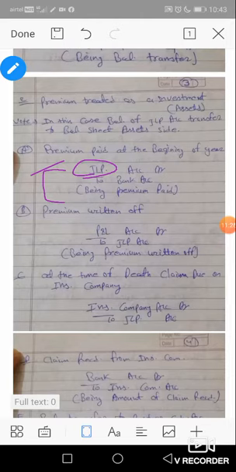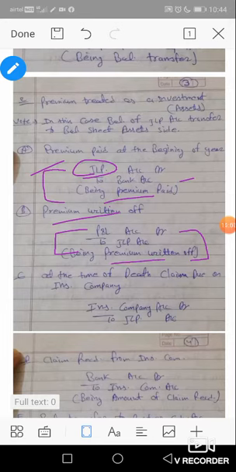The journal entry is JLP account DR to bank, being insurance premium paid. In the first condition, we made the entry insurance premium account DR to bank, but in the second condition, the JLP account replaces our premium account and the entry is JLP account DR to bank. The next entry is the same: premium written off by the P&L account at the end of the year, P&L account DR to JLP. JLP means the insurance premium is written off.